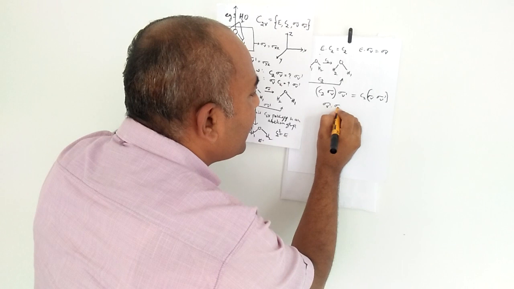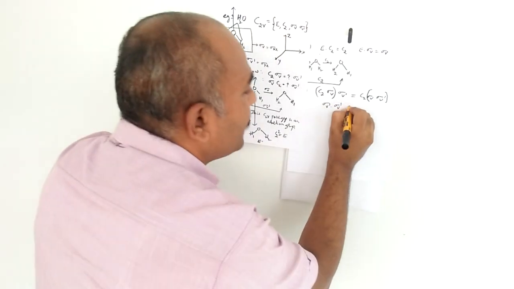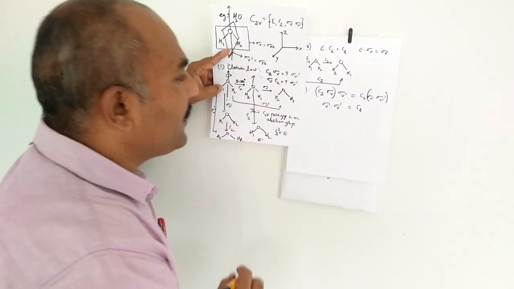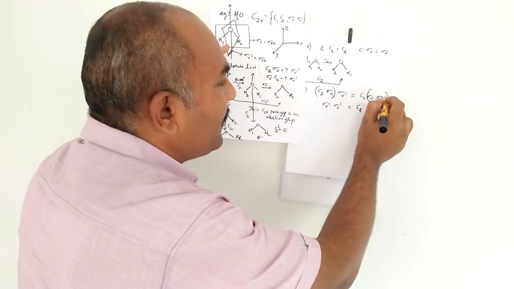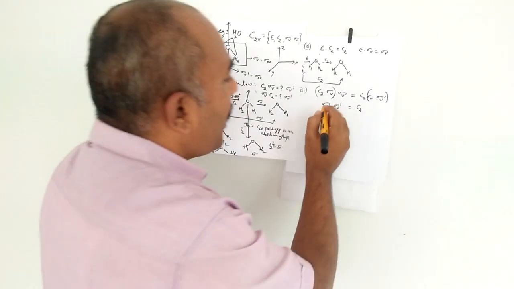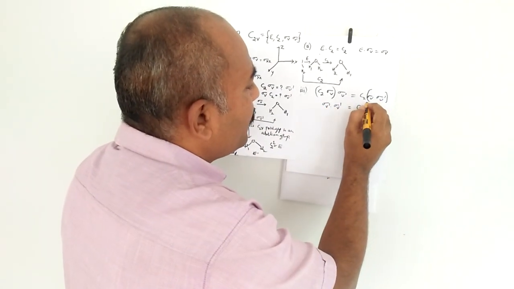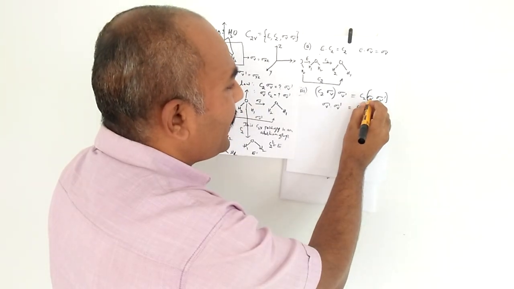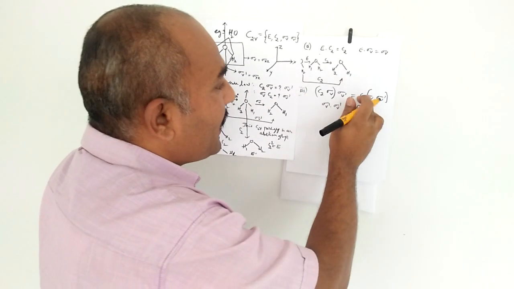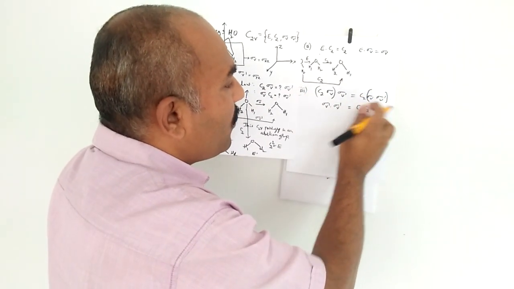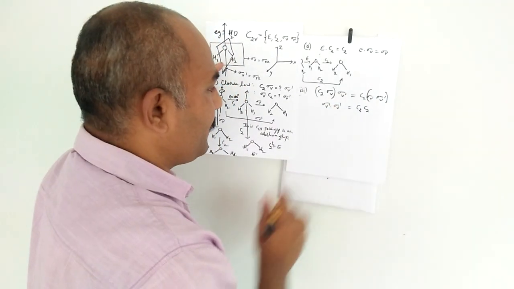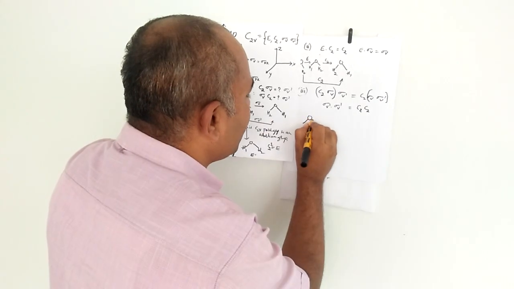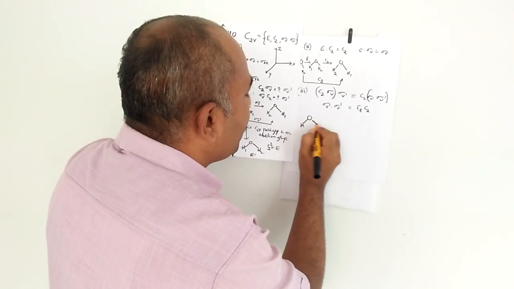Sigma V dash multiplied by sigma V dash is equal to, okay, I will put C2. First we will do the sigma V and then the sigma V dash. Already we know that sigma V into sigma V gives the answer C2. That means, taking a vertical plane, the molecular plane, and then taking a vertical plane on the YZ, the answer gives rise to a C2.